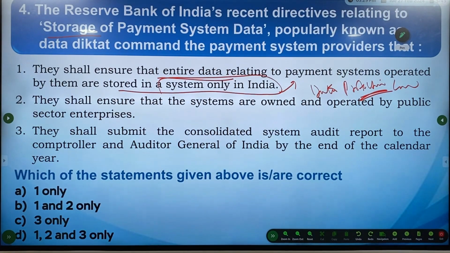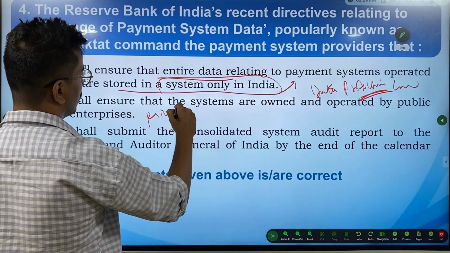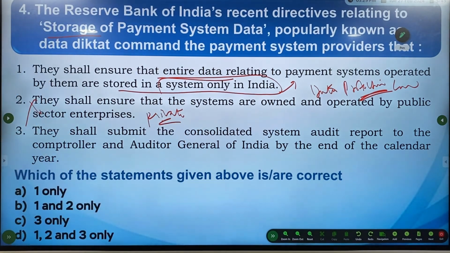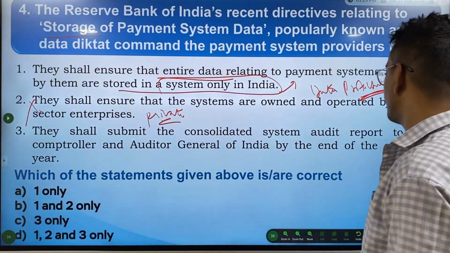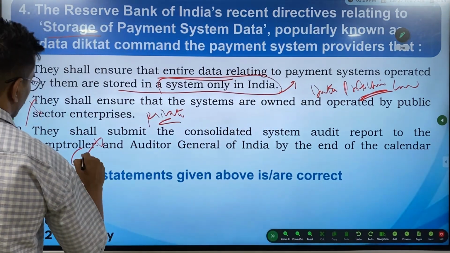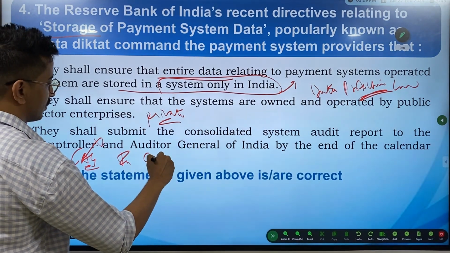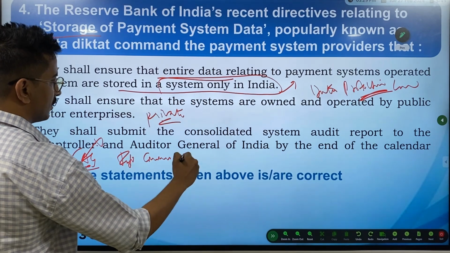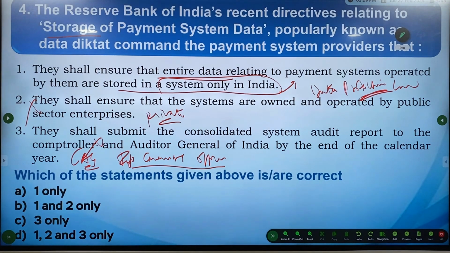They shall ensure that the systems are owned and operated by public sector enterprises. Even the private are allowed. They shall submit the consolidated system audit report to the Comptroller and Auditor General of India by the end of the calendar year. No, not CAG. There are information commissioners and other officers who are looking into this matter. The second statement straight away says operated by public sector enterprises, so if you eliminate the second, you'll be left with 1 and 3.